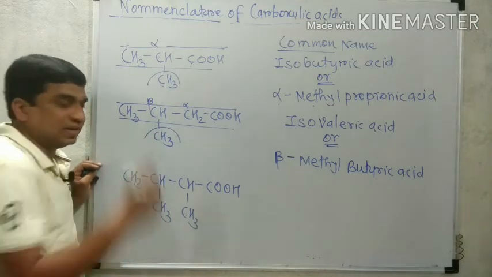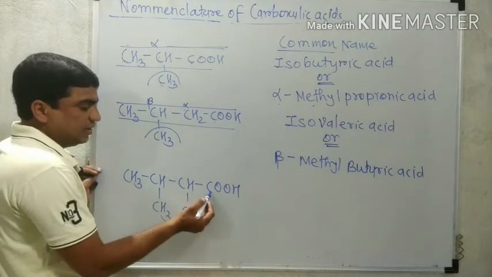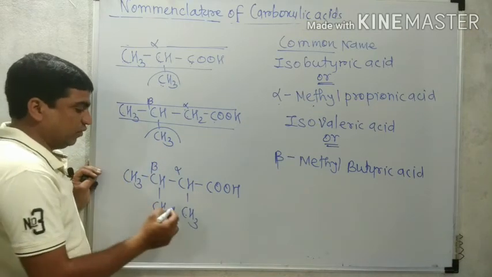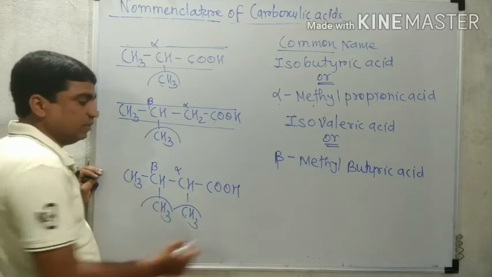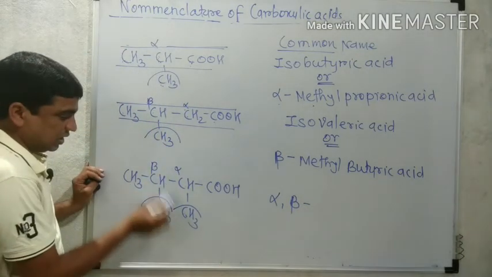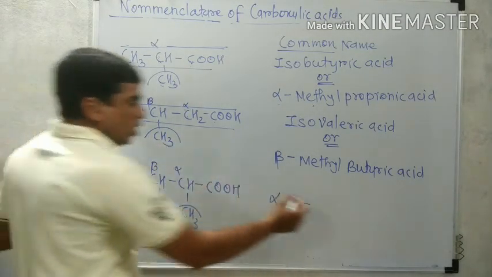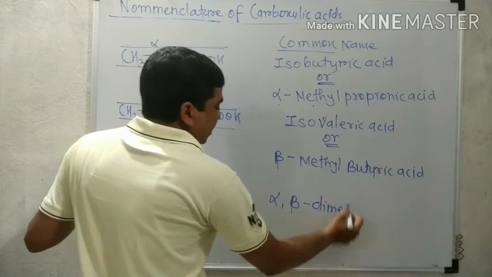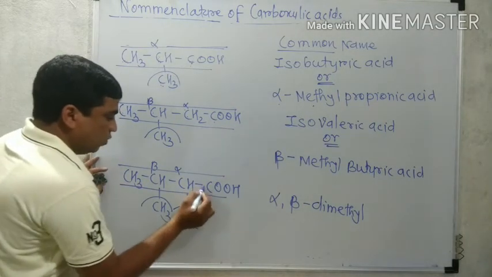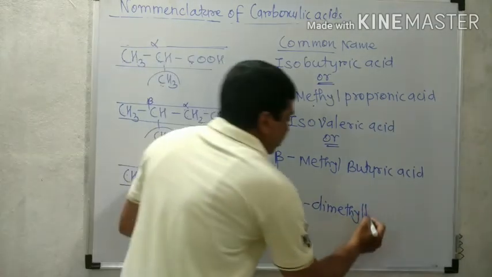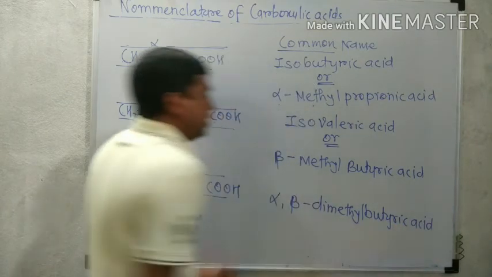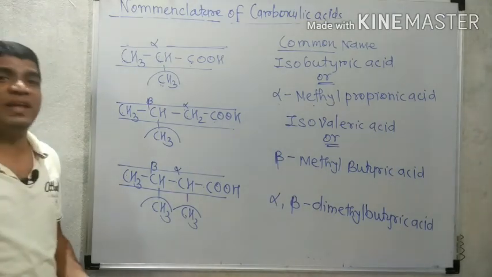So from the alpha beta system, this is the carbonyl carbon, the next carbon is alpha, and this is beta. Alpha contains 1 methyl, beta contains 1 methyl. So we write alpha beta, dimethyl. How many carbons remain in the chain? 1, 2, 3, 4. 4 carbons, it is butyric acid. So the complete name is alpha beta dimethyl butyric acid.